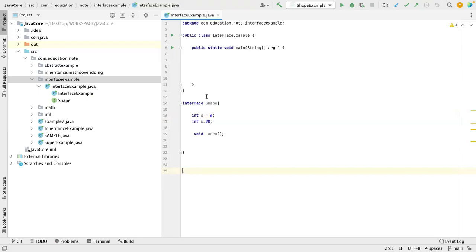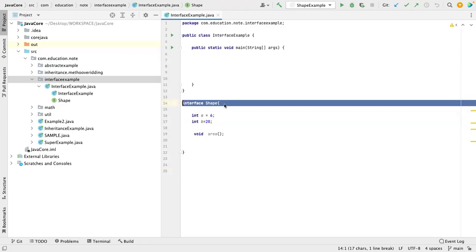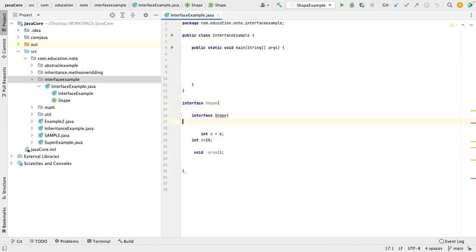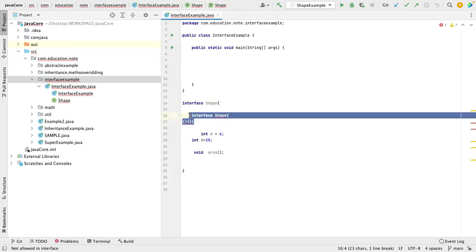The first thing we learn about interface is that we cannot create an object of an interface. Can we have a constructor in an interface? Let me check what it's saying.